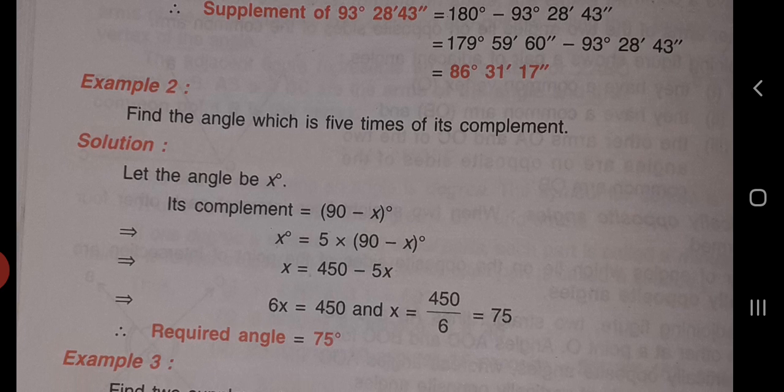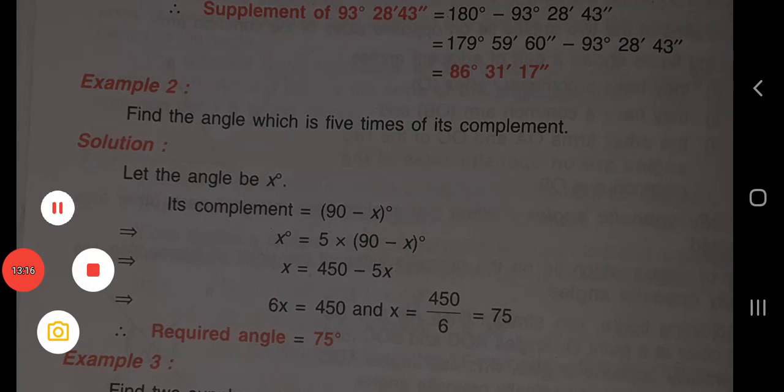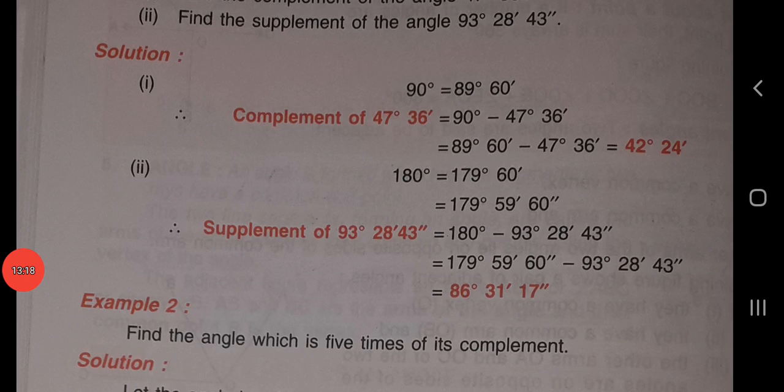After solving, we get x equals 75 degrees. This is the required angle. And if you are asked to find the supplement of any given angle, what will you do? Just subtract the given angle from 180 degrees.